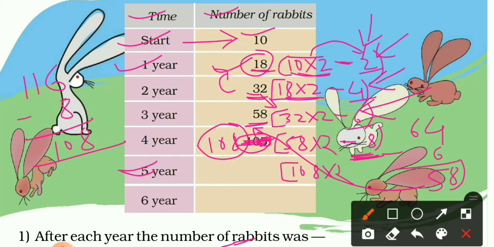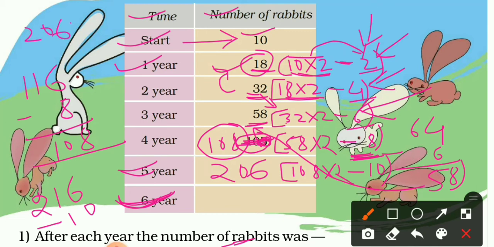Yes, 108 multiplied by 2 minus 10. So let's make double to 108. So you will get 216. Then subtract 10. So you will get 206. So write here 206.